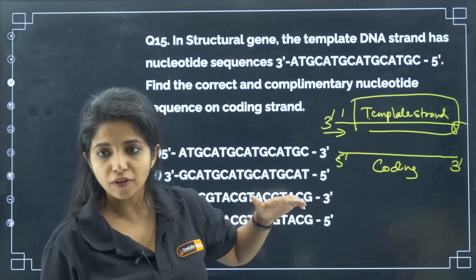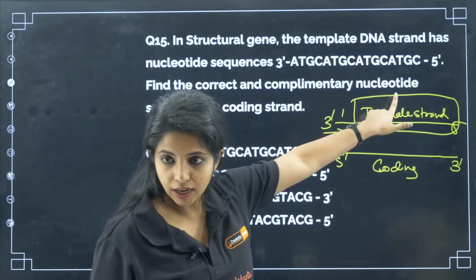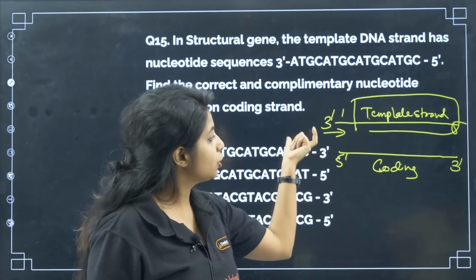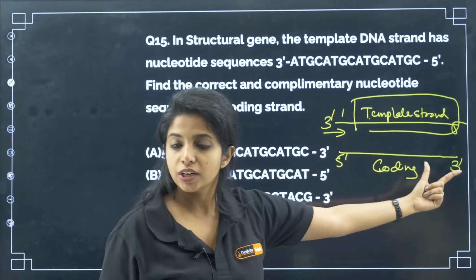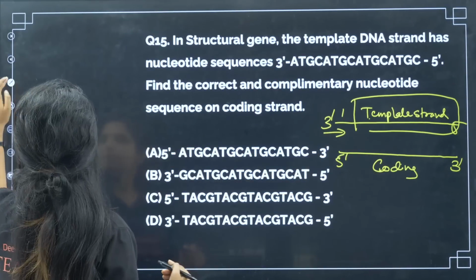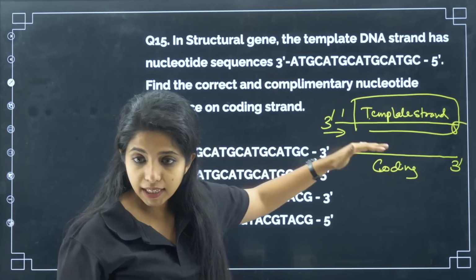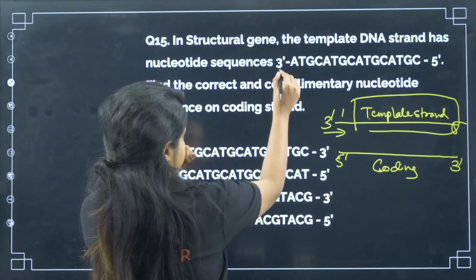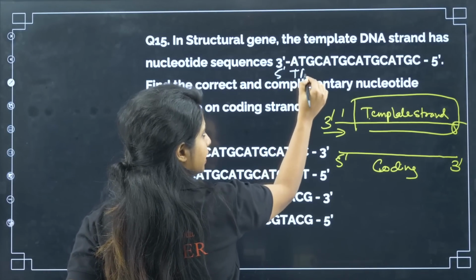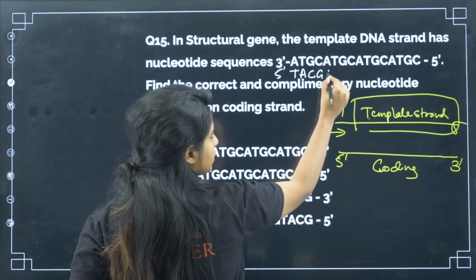Okay, now what you have to find is the sequence of the coding strand. The sequence of the template strand is given, you have to find the sequence of the coding strand. So in what direction should it be? It should be from 5' to 3' direction. Now try to find the complementary strand. Let's see. So my dear children, it's a DNA strand itself. So 5', A goes with what? T. T goes with what? A. G goes with what? C. C goes with G. A with T.